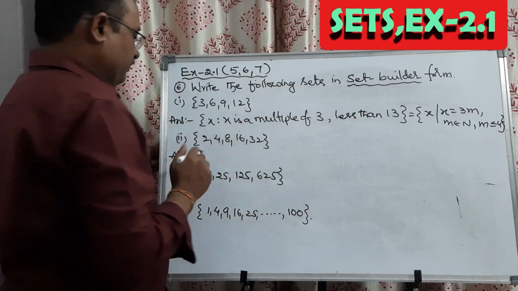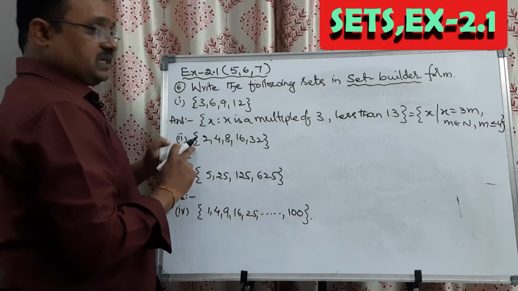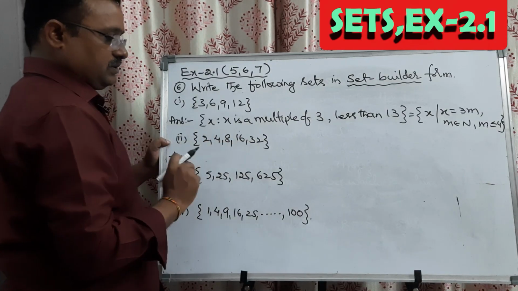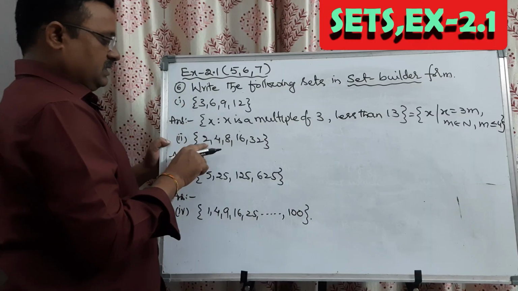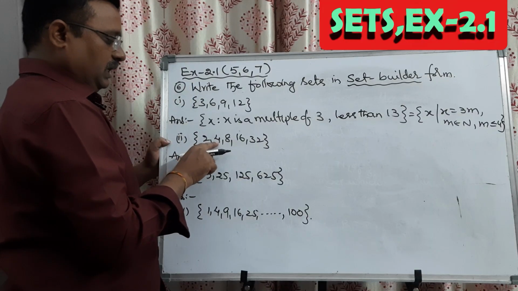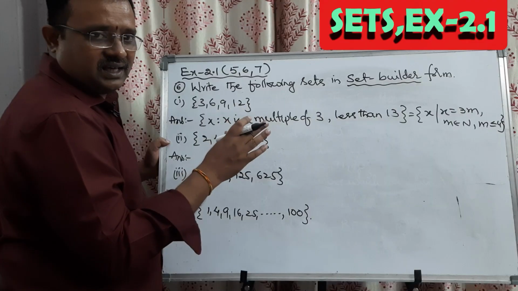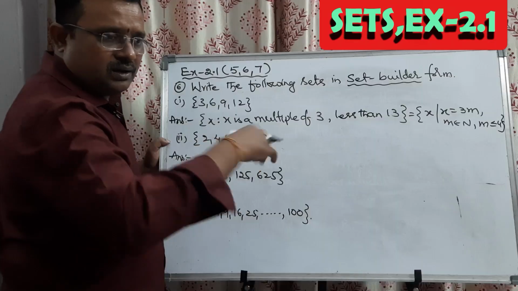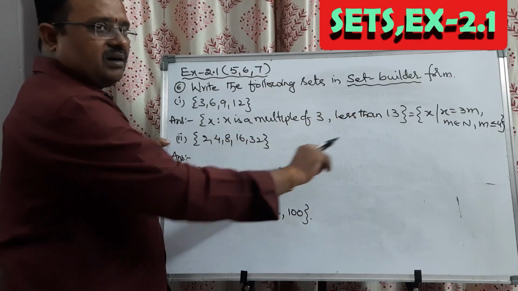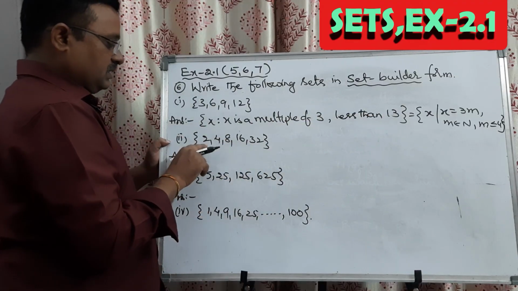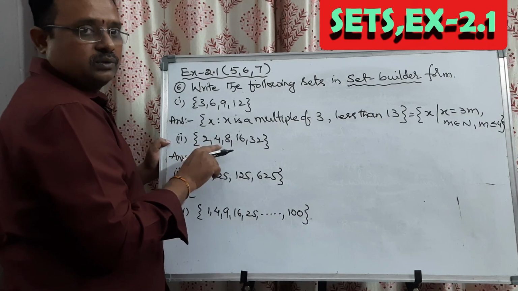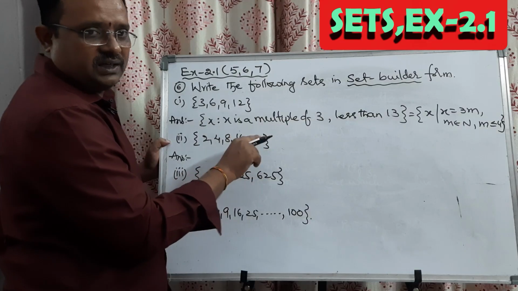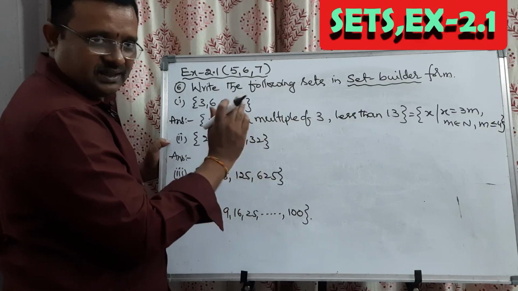Coming to the second question, the set is 2, 4, 6, 8, 16, 32. Observe this. 2 1s are 2, 2 2s are 4, 2 3s are 6, but 6 is not there, so it is not a multiple of 2. So don't go by a regular pattern; check all the elements. Now come to this: 2 power 1 is 2, 2 square 4, 2 cube 8, 2 power 4 is 16, 2 power 5 is 32. It ends. A finite set.